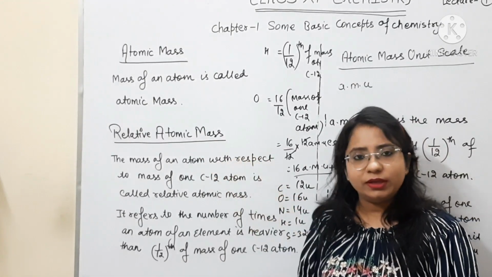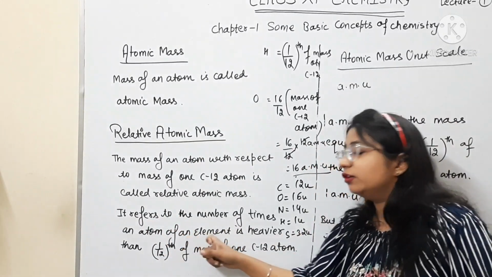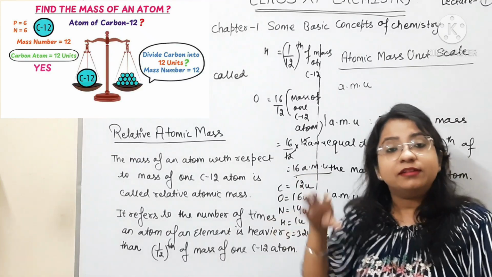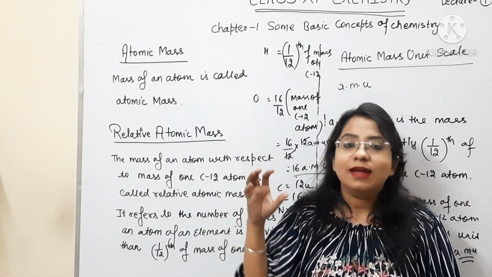When we say relative atomic mass, it actually refers to the number of times an atom of an element is heavier than 1/12 of the mass of a carbon 12 atom.